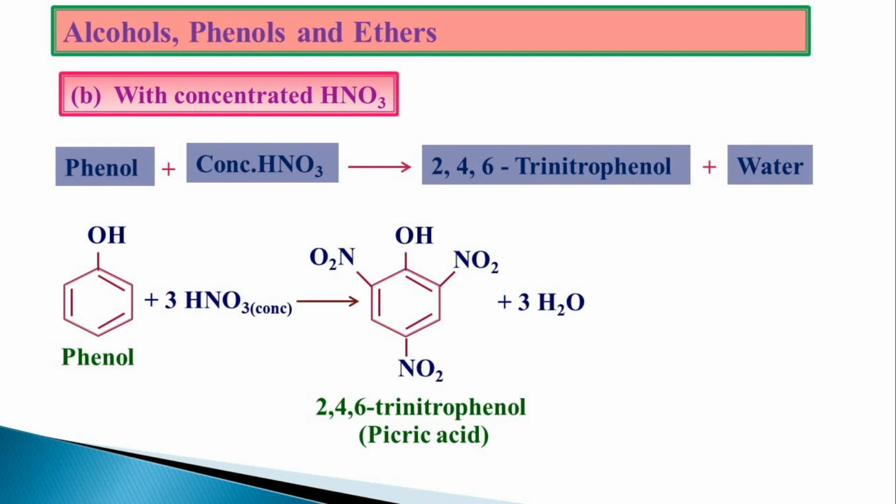Now the question may be asked, they will give the reaction, write the product. Phenol will be given, along with that concentrated or dilute HNO3 will be given. You should look at the nature and you have to write the product. If it is concentrated, 2,4,6-trinitro. If it is dilute, para and ortho, two different products you have to write down.